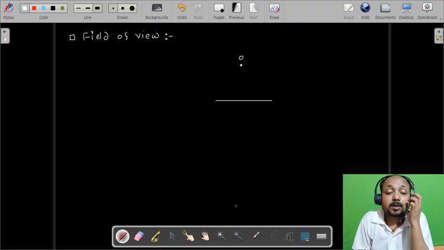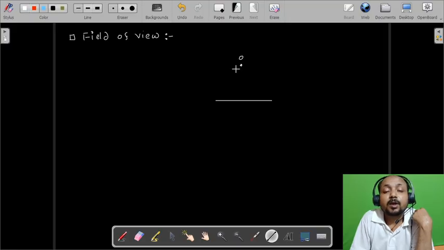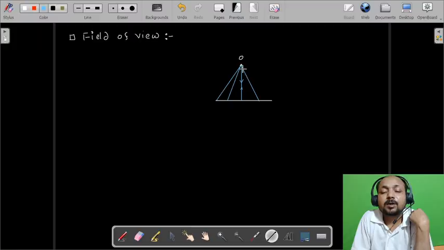Now let us draw some ray diagrams. Let's say this is the first ray incident on this mirror and reflects in the same direction, retracing its path. Let's say this is the second ray, and this is the third ray incident. Similarly here also, this is one and this is two. So they will reflect back according to the law of reflection.